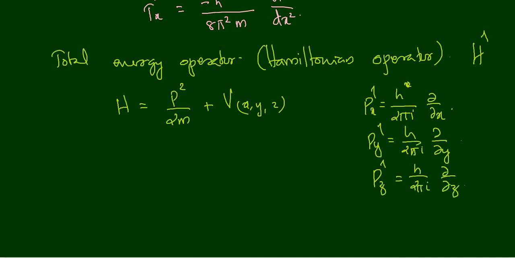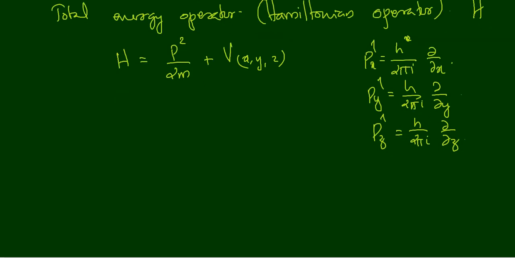So these are the x, y, and z components of the linear momentum operator. So when we are constructing the momentum operator in all directions x, y, and z, what we have to do,